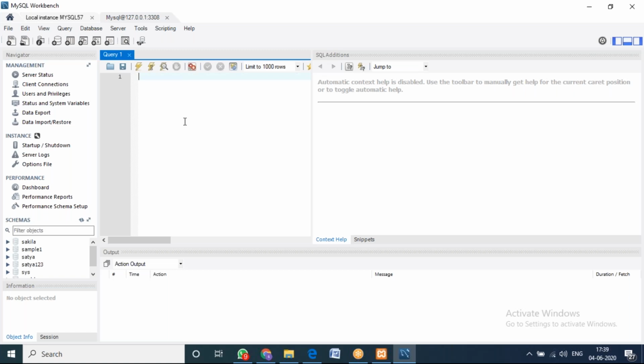Okay, so there is some port number error. Now, if you want to create a database, I'll say Satya234. So this is a database which I'm going to create.